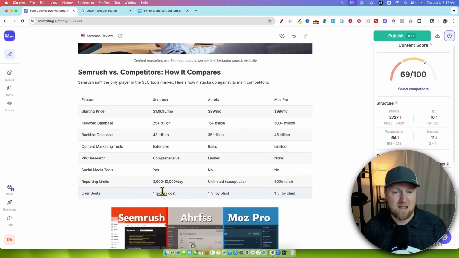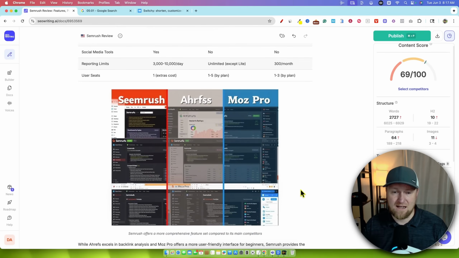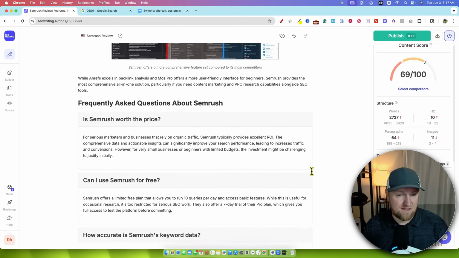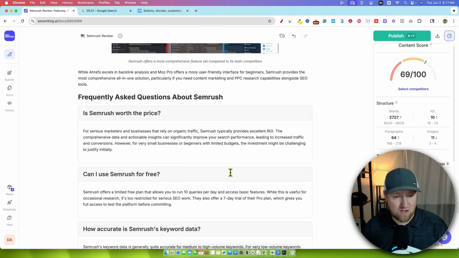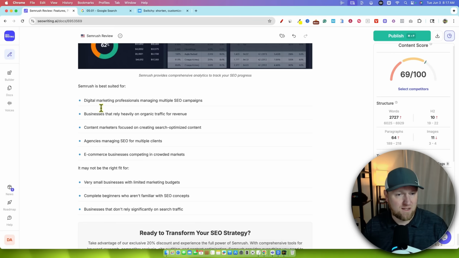And you can see right over here, SEMrush is claiming 25 billion keywords versus 16 billion. You could go and research and make sure that that's factual and so forth. Some of these AIs today are actually pretty dang accurate. I think they're probably about 98% accurate. All images and graphics need to be changed out. And then there's a frequently asked questions section. You can choose to put that in there or not. Maybe do away with that last image right there.